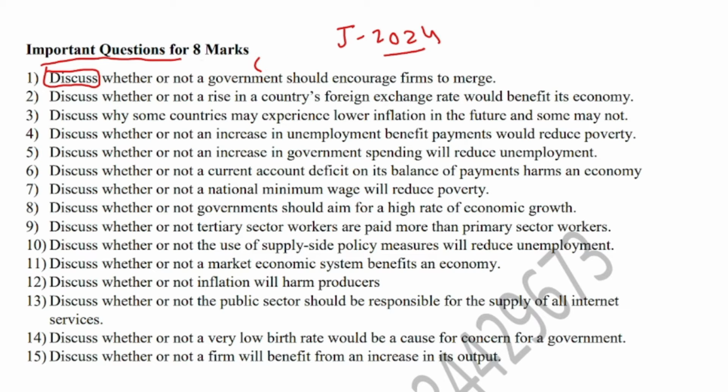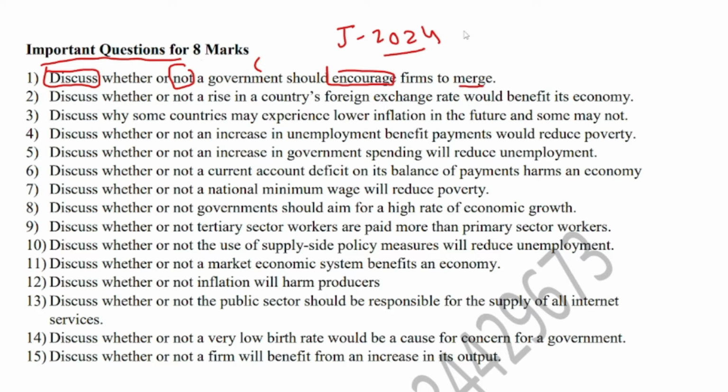Let's move to the first question. The first question says discuss whether or not a government should encourage firms to merge. Right, so a merger is the situation when 2 or more firms combine their business to form a big business. This is the basic definition of a merger. First of all, you will say that government should encourage firms to merge, and you will have to give points in favor of the merger. Then you will have to say that government should not encourage firms to merge, and talk about points against the merger, or disadvantages of the merger.